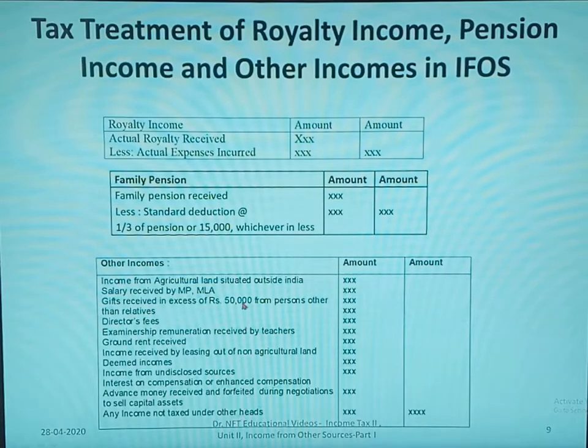All these will come under other incomes. You have to add them up and show it as other incomes.